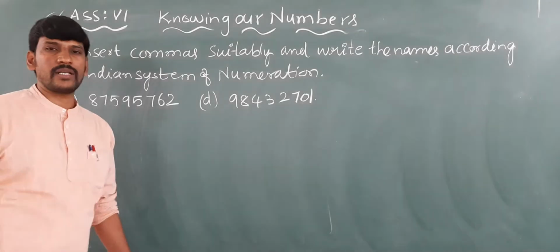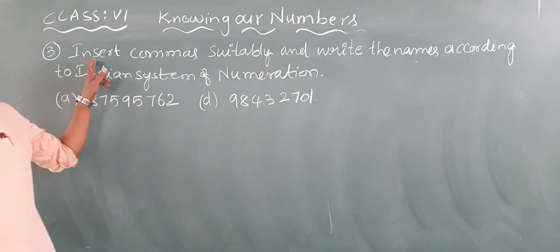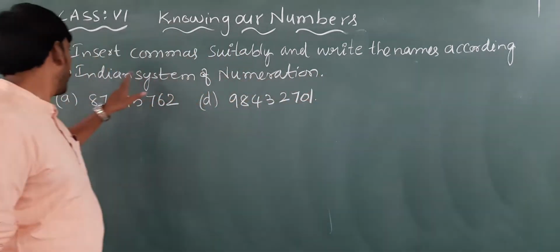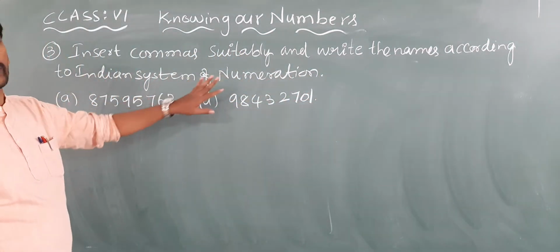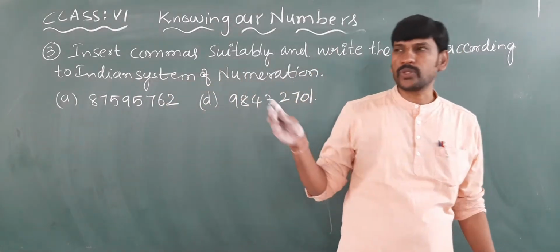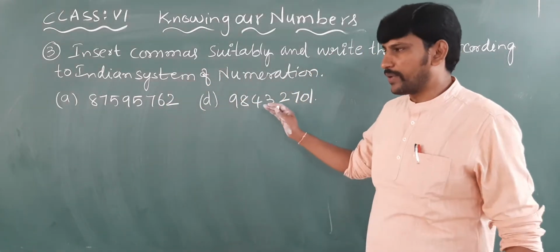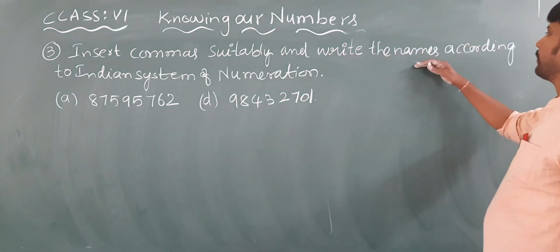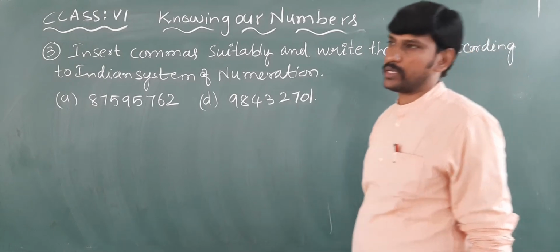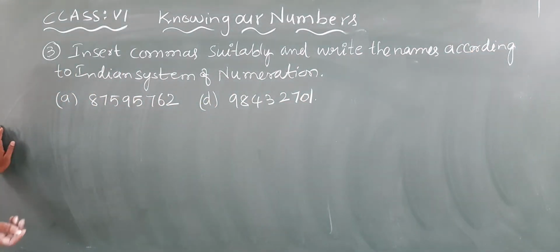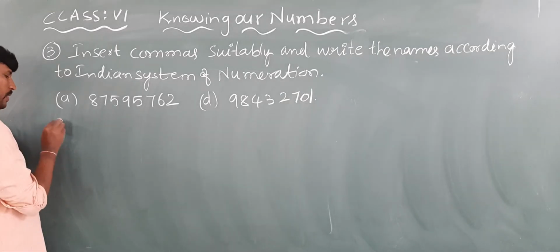Right children, let us discuss question number 3. Insert commas suitably and write the names according to the Indian system of numeration. Here they have given 2 questions. We are going to keep the commas, which means we write in standard form. After that we will write the number name also. So first of all we need to write the standard form, that is, keep the commas.